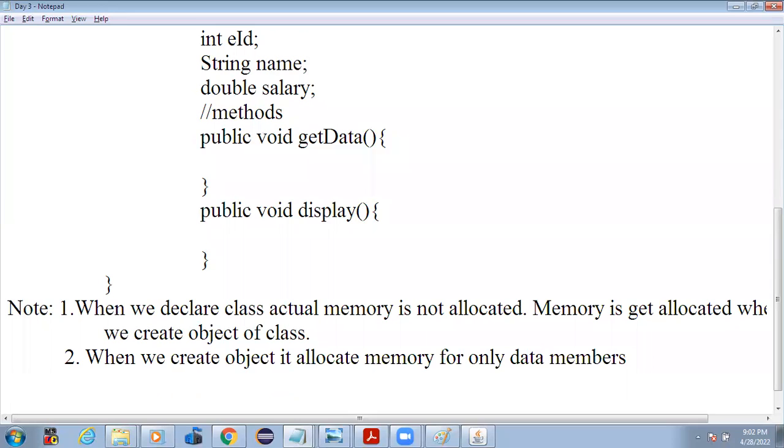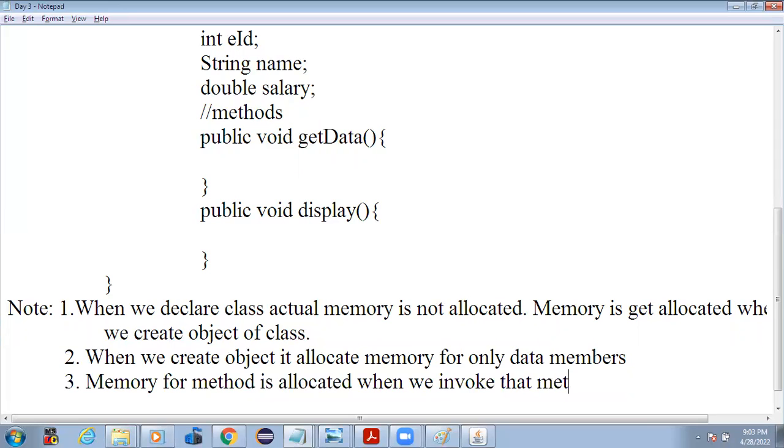When will the memory be allocated for methods? Memory for a method is allocated when we invoke that method for execution.